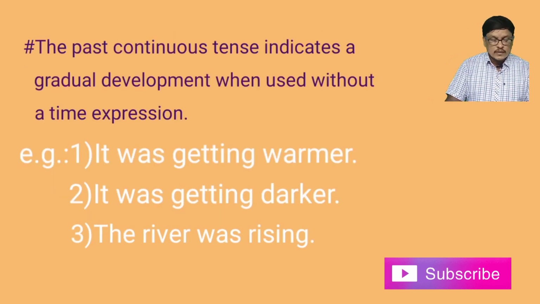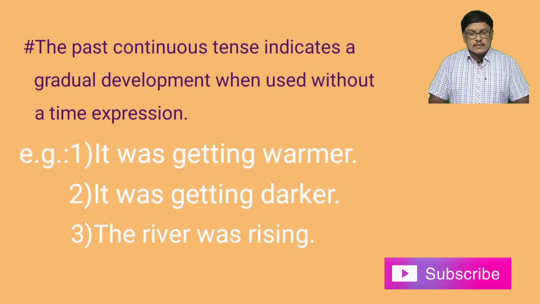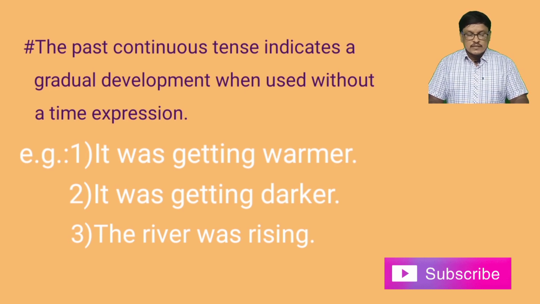The next use, the past continuous tense indicates a gradual development when used without a time expression. Examples, it was getting warmer, it was getting darker, the river was rising. Here the verbs was getting, was rising indicate a gradual development in the action in the past time.